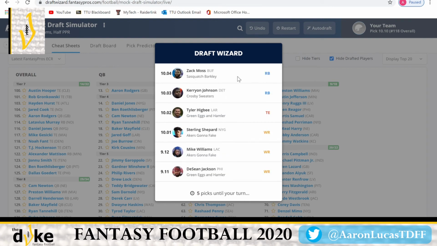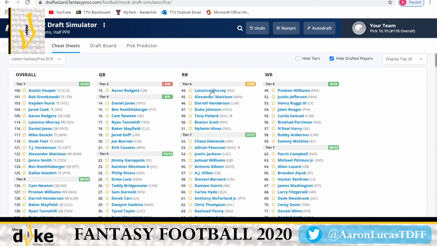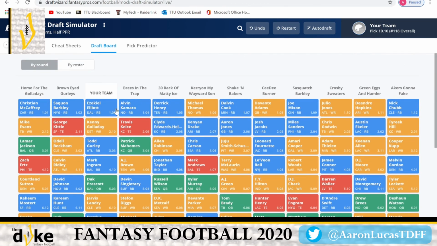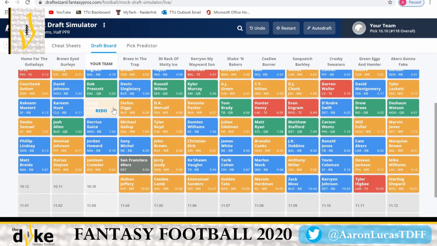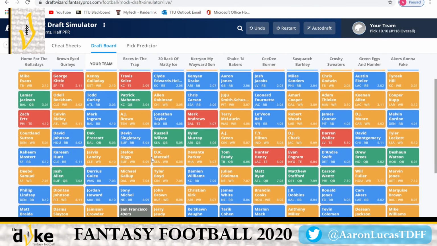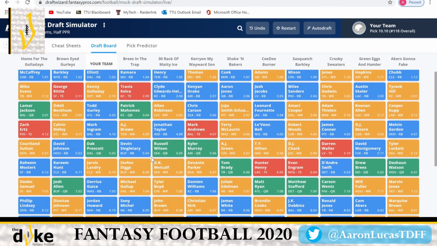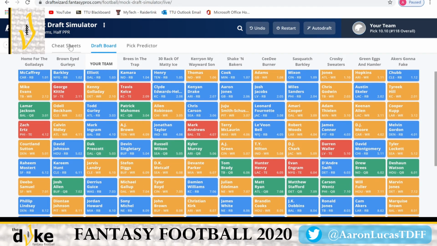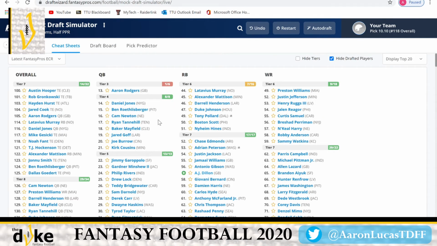There went Tevin Coleman. Oh, Zach Moss did go. So, like I said, that's why we took all these running backs so early, because we were able to stack these running backs. But now there just really is nobody left. I mean, there's nobody. We could start looking at some tight ends, maybe another wide receiver. We're good at quarterback. We're not going to draft 2 quarterbacks. We have Murray, Henderson. Over here, we have Jefferson.